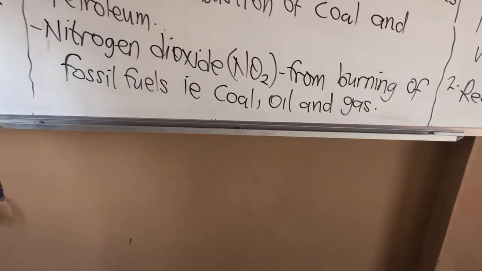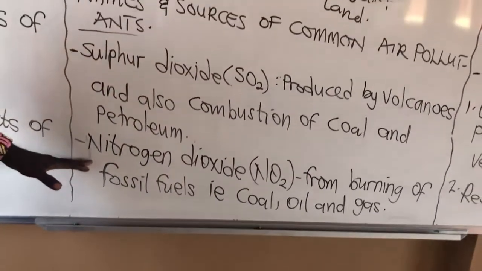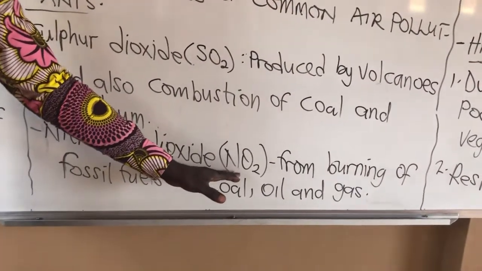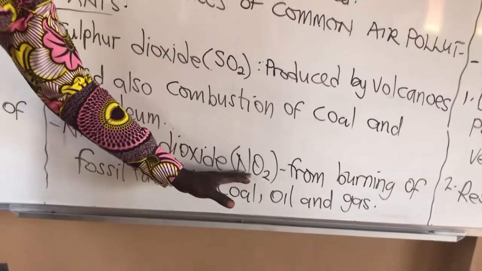Now we have another air pollutant which is called nitrogen dioxide, and it has the chemical symbol NO2, nitrogen dioxide.